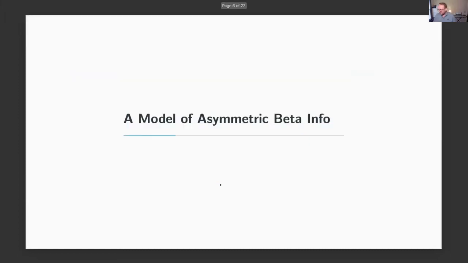Okay, so now what I want to do is talk a little bit about the model setup, then about the three main results that I've mentioned. Then I'm going to talk about one extension and very briefly about the empirical analysis that we conduct.